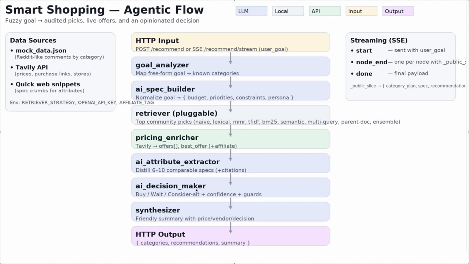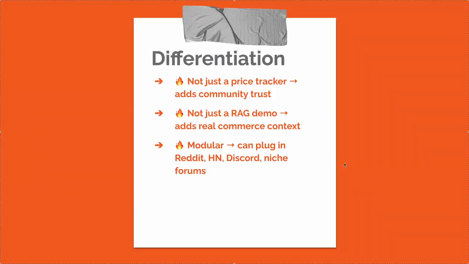There will be an AI decision maker, which would allow users to make up their mind, and there will be our final synthesizer. So yeah, this is an agentic workflow. Now, differentiation. This platform is not just a price tracker, but it adds a layer of community trust. It is not just a RAG demo, but it will add real commerce context.